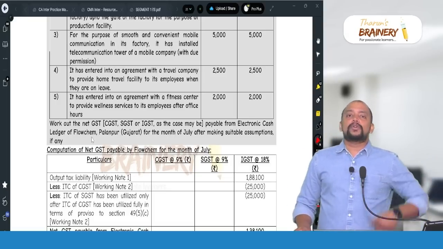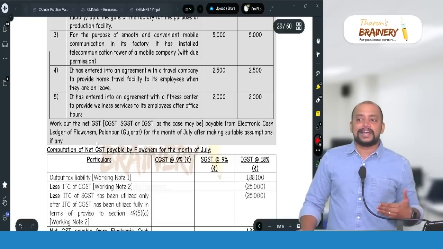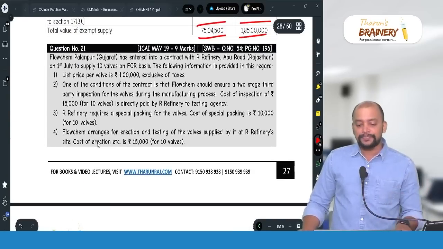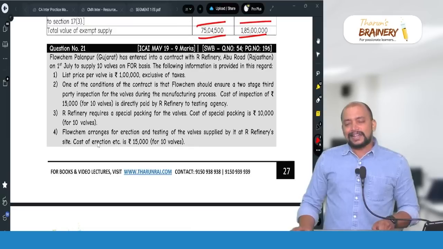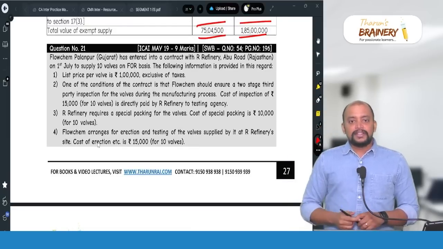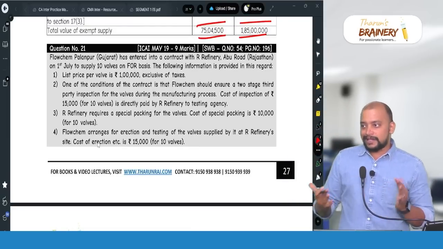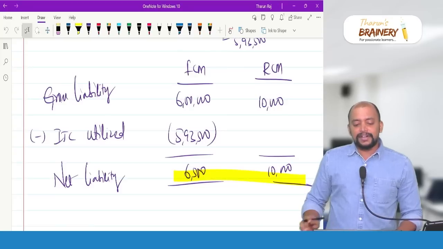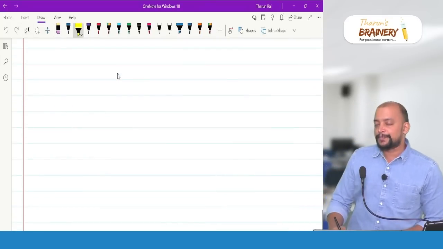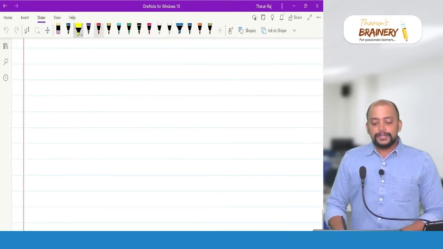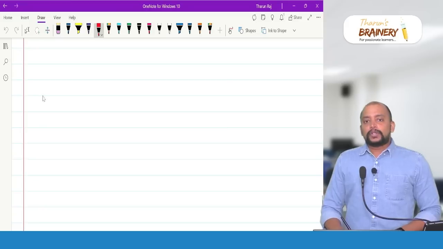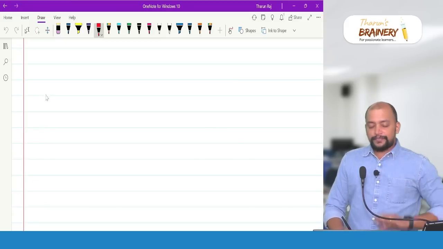Like this, when they give outward supply data and inward supply data and ask us to compute the net GST liability, this is like a mini version of that 14 marks question. So whenever you come across a 14 marks question, question number 1, we need to prepare a total of 4 statements.